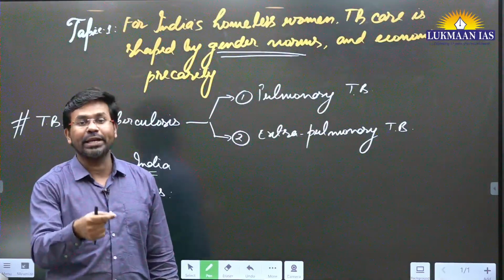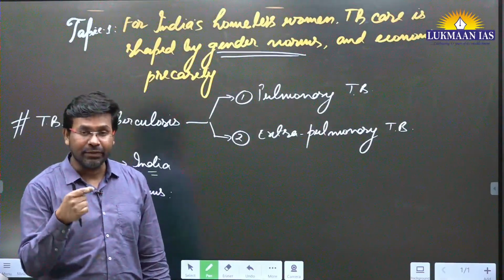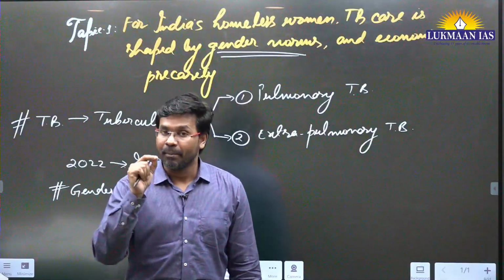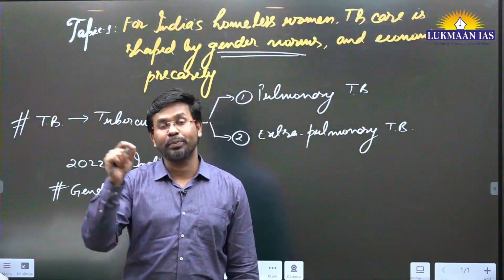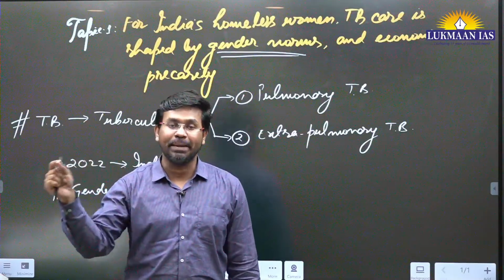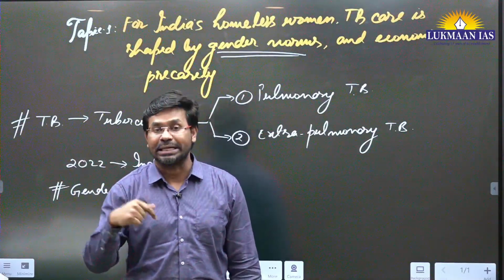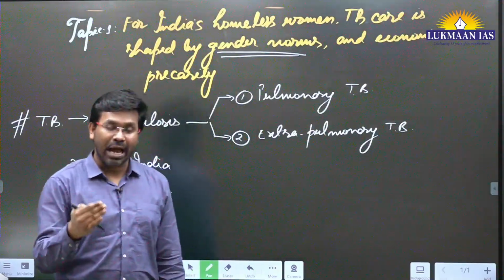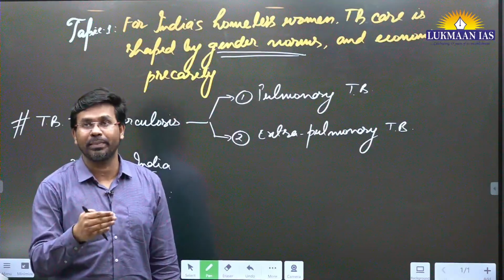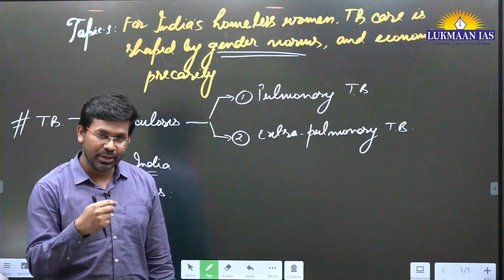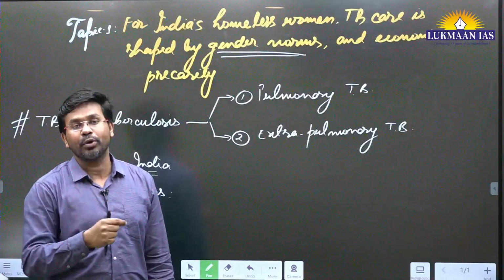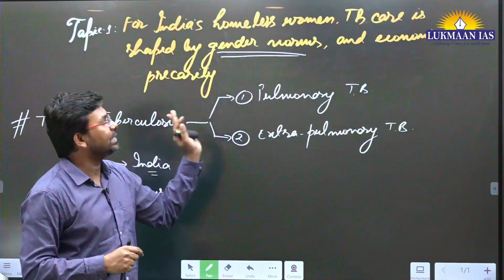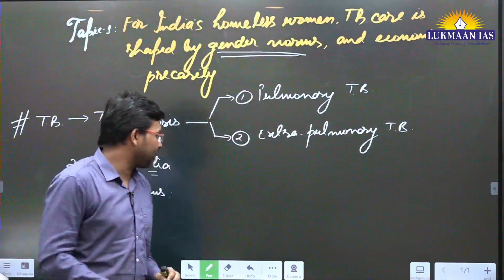So because of lack of financial resources, many times, even after diagnosis, even after a patient gets to know that they are affected by TB, they will not be in a situation to purchase the drug, to purchase the medicine from the market. Okay, that affects their treatment plan. Apart from this, even if they get access to the medicine, are they taking the medicine on a regular basis? That depends on the regularity or the thought process that they have to take the medicine on a regular basis. Okay, so these are the things that are discussed in this particular article.